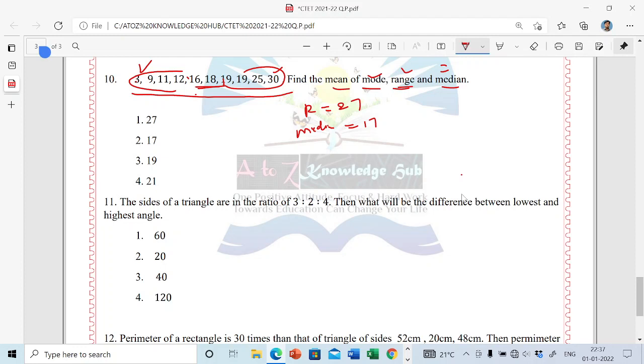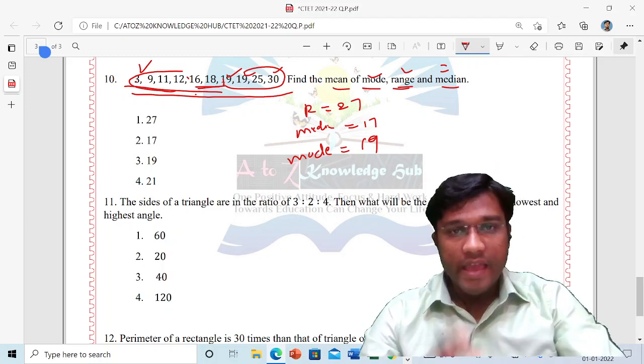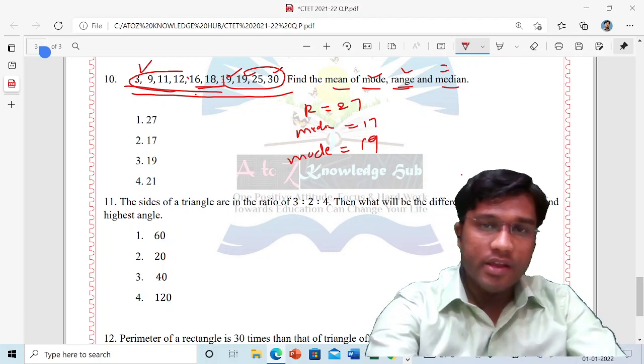Now the mode. What is the mode here? The most repeated term in the number series. 19 is repeated many times, so we can take 19 as the mode. So we got these three readings. What do you have to do? You have to find the mean of these three. Add them and divide by 3, and you will get the answer.